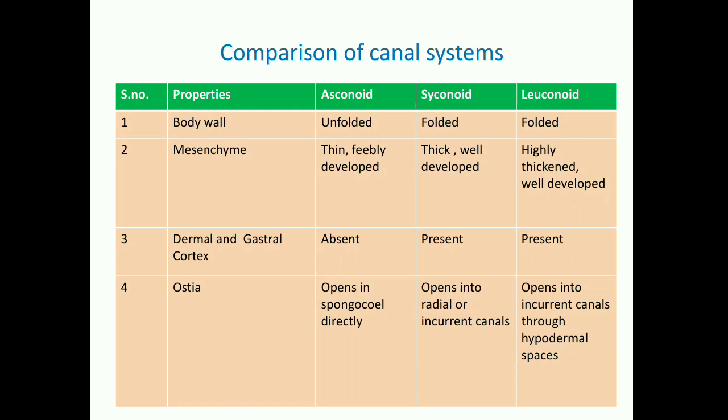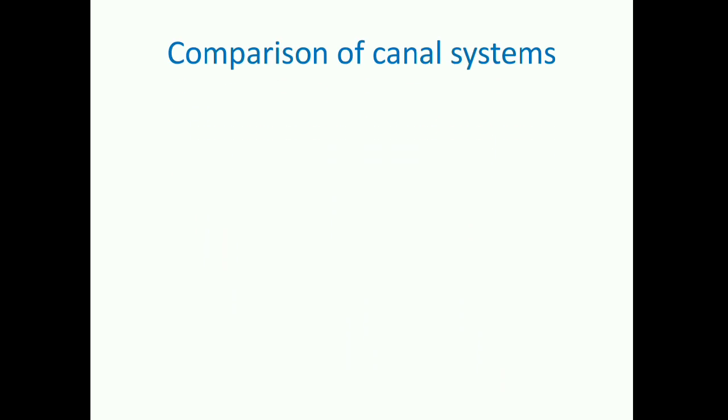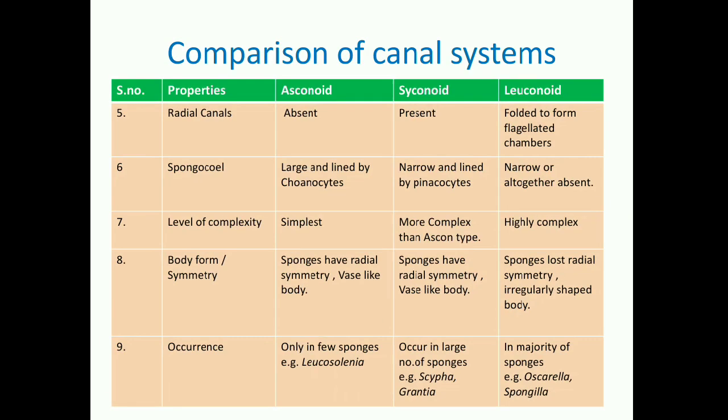In leuconoid also, ostia opens into incurrent canal, but just over incurrent canal, hypodermal spaces are developed due to thickening of mesenchyme. So ostia opens into incurrent canal through hypodermal spaces in leuconoid canal system. If we move further, for further comparison, now the next feature we can compare regarding radial canals.